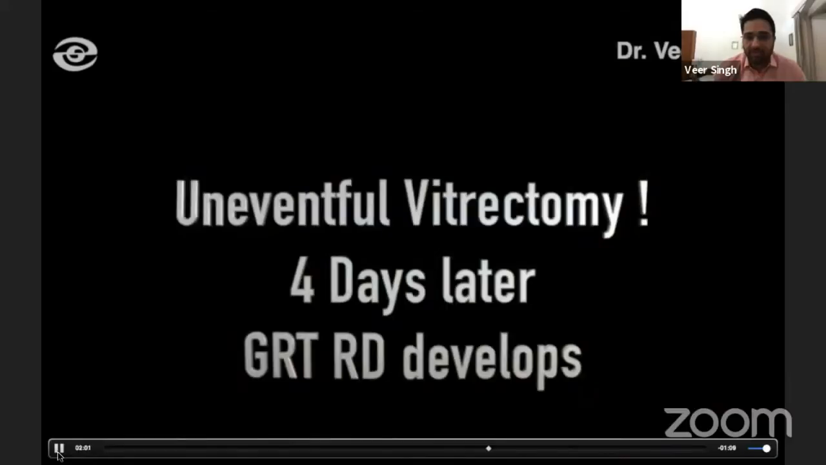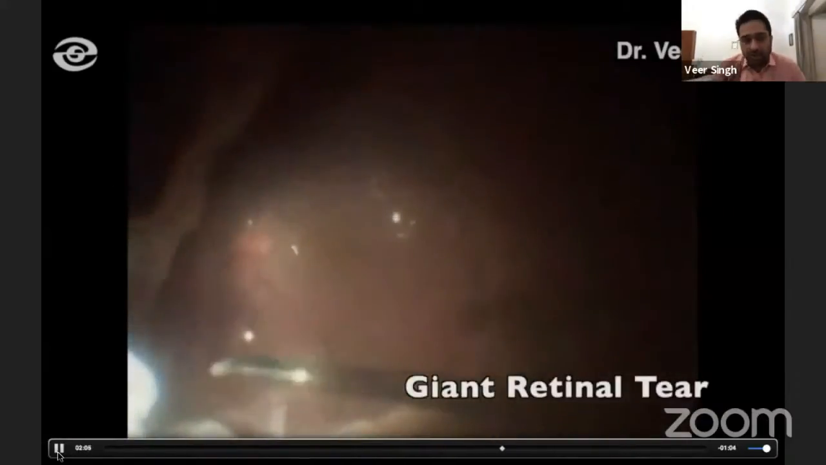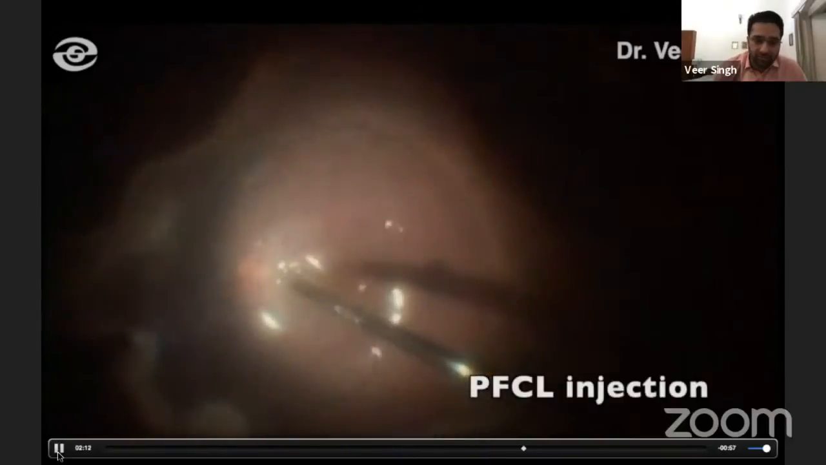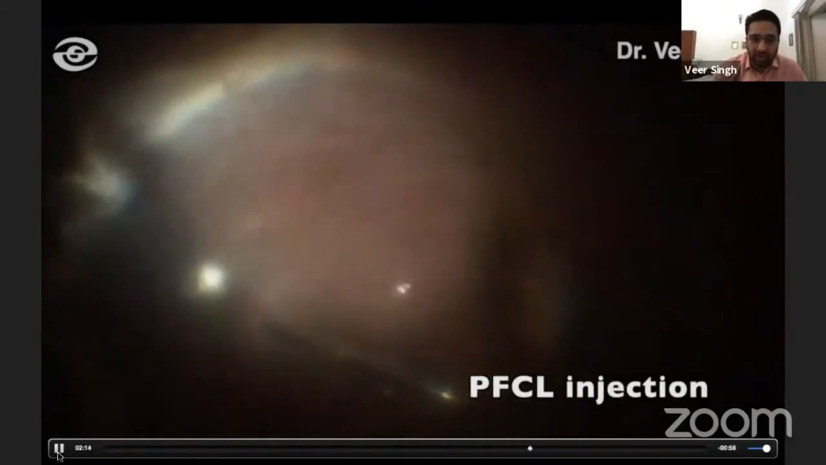Not to my surprise, there was a detachment with a GRT RD, which is expected in an endophthalmitis case. There was some PVR membranes also at the edges. After peeling them off, I went ahead with a full fill. There was not much to be done. Just a routine GRT surgery was done.